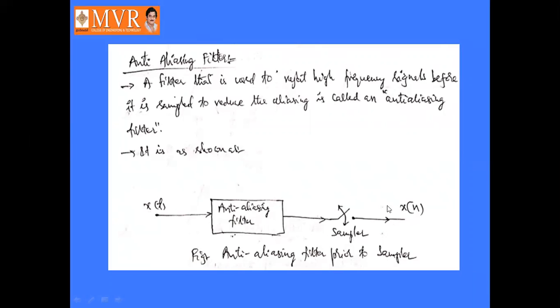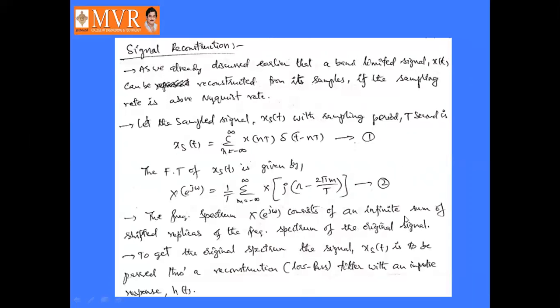Okay, so that we will get the anti-aliasing filter prior to the sampler. Okay, we can get x of n like this. Okay, next coming to the signal reconstruction.